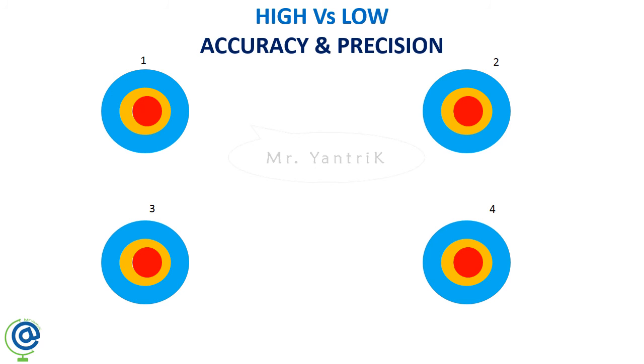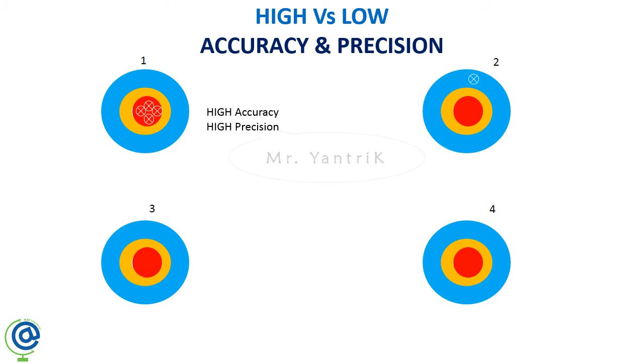So for your understanding, I will call this the first diagram, second diagram, third figure and fourth figure. Here, if you are striking the bull's eye at the center point exactly, you are meeting high accuracy, and all 4 are very near to the original value, so you are meeting high precision too. So this one is high accuracy and high precision, as we have already discussed in the earlier topic.